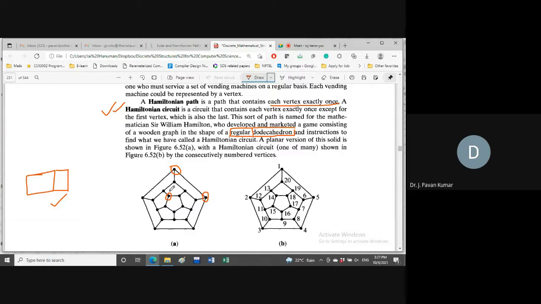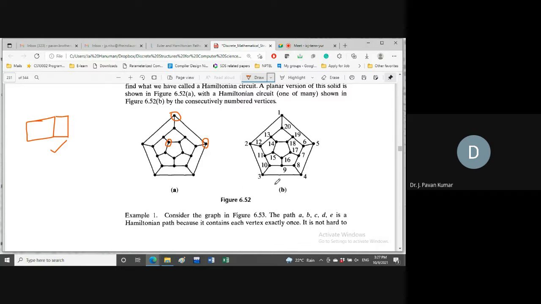So this is the dodecahedron, which is a famous graph in graph theory. And for this graph, Hamiltonian cycle exists. Okay, that is depicted in this 1, 2, 3. And one more thing is there exist several Hamiltonian circuits. In the previous class, we have seen 2 or 3, I think. Starting from 1, we can go to 1, 2, 3, 4. Then we can enter inside the polygon, then we can come back to the outer one, then we can reach back to 1. Like that we can have several alternatives. Okay, this is one of those.